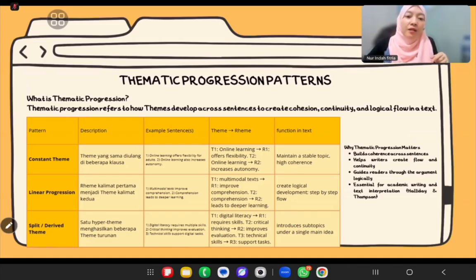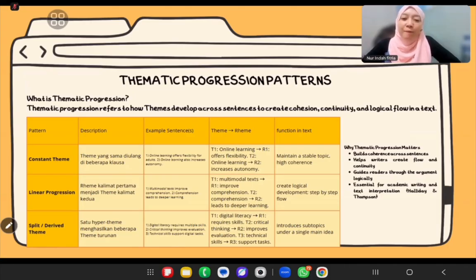And then we go to linear progression. Here, the rheme of the first sentence becomes the theme of the next. It's like passing the baton in a relay race, like a relay running race.